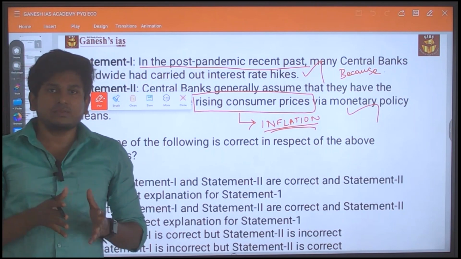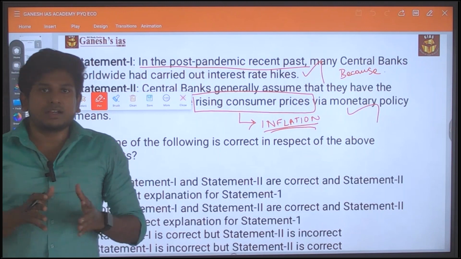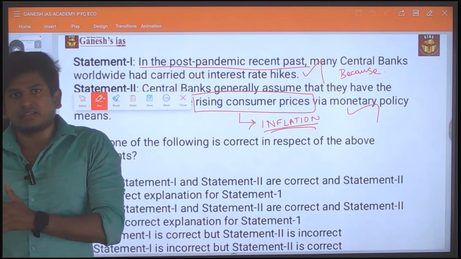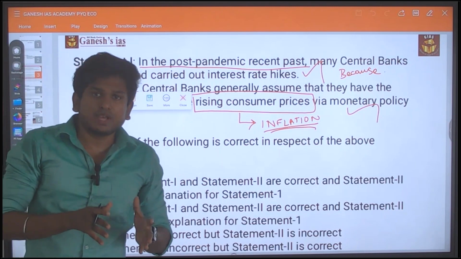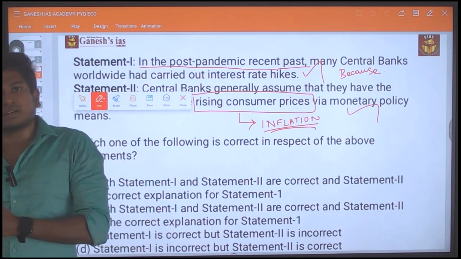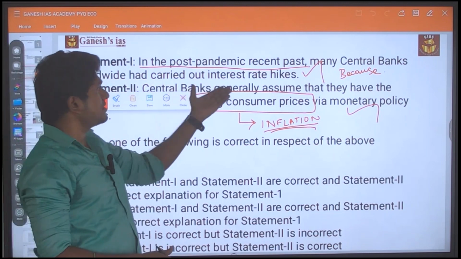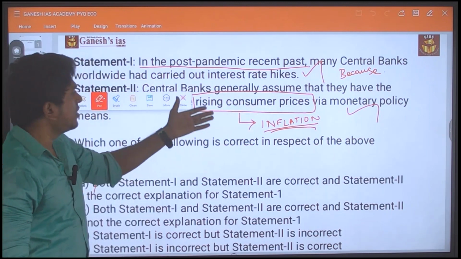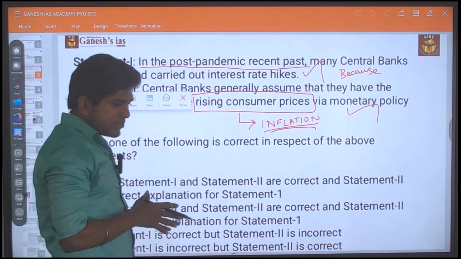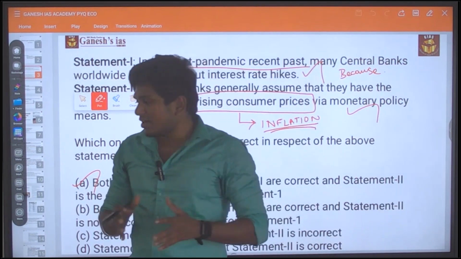After the pandemic, the opening of the market happens, and there is a huge development in employment, and also growth in the industry sectors. So in such a way, people have more money, so they spend a lot, that leads to inflation in the market. So to control that inflation, they are doing the interest rate hike. By that they are addressing the inflation in the market. So this question is like a connect between the current affairs part and the static part.